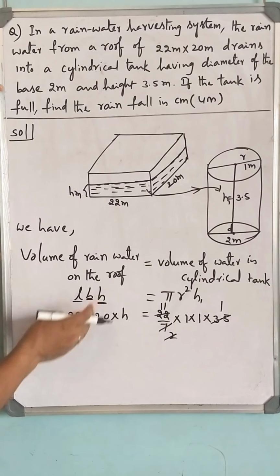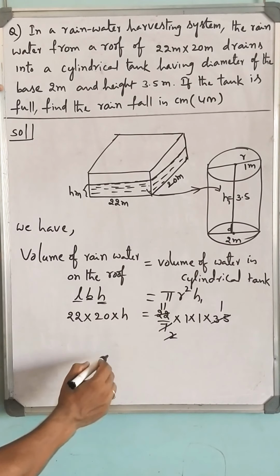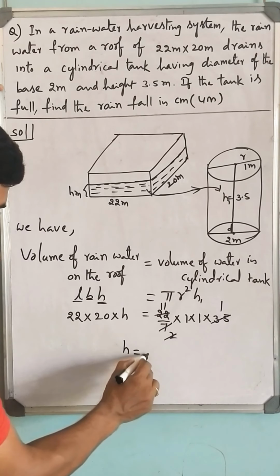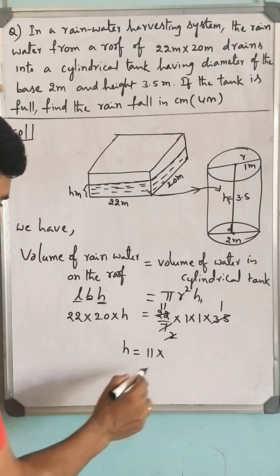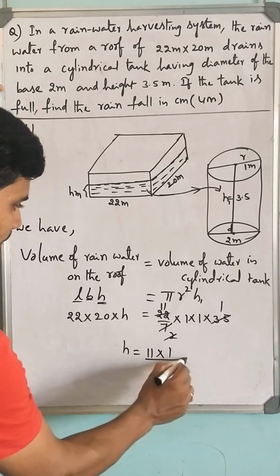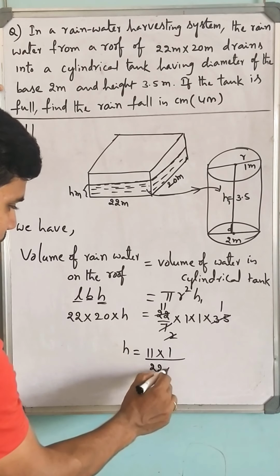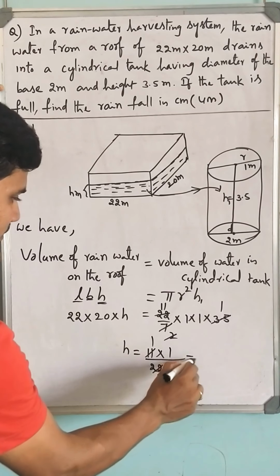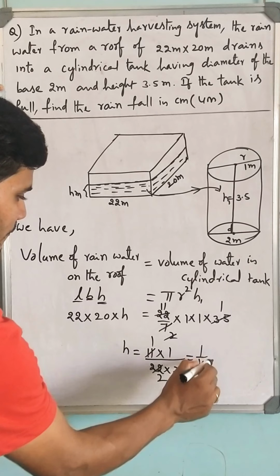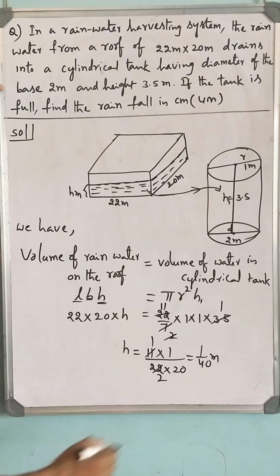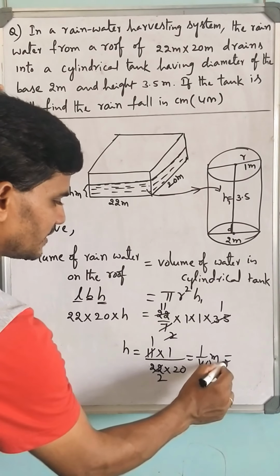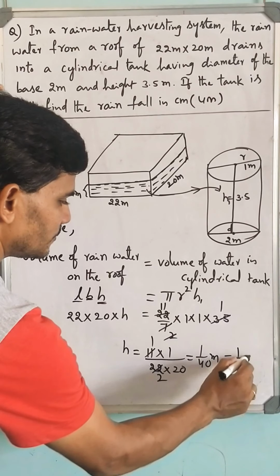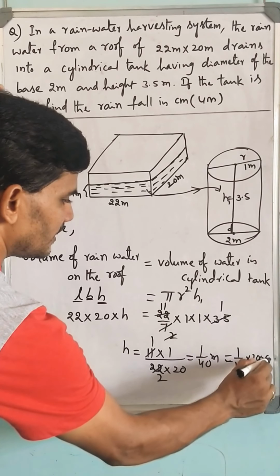Now bring all these things into RHS. H is equal to 11 into 1 by 22 into 20. 11 ones is equal to 1 by 40 meters. Convert into centimeters. 1 by 40 into 1 meter means 100 centimeters.